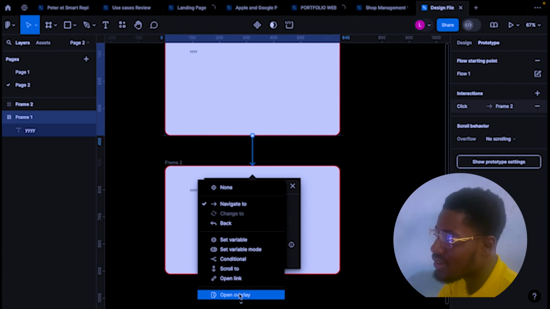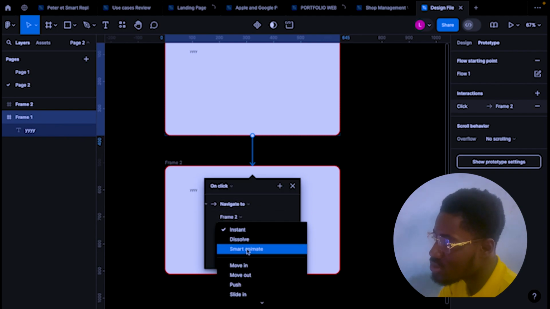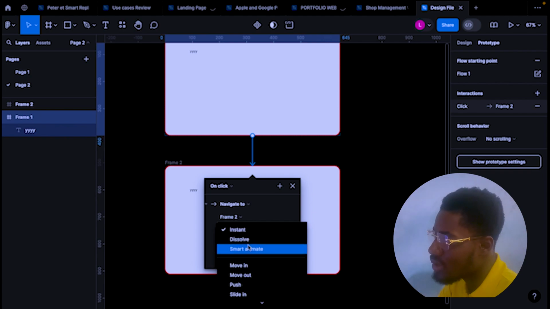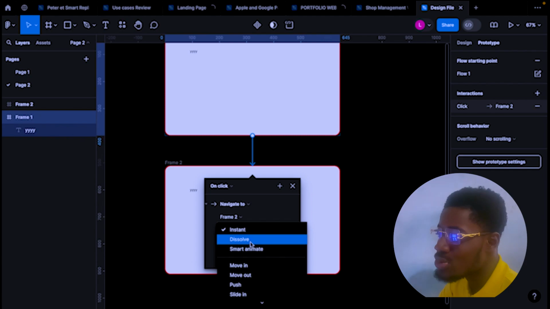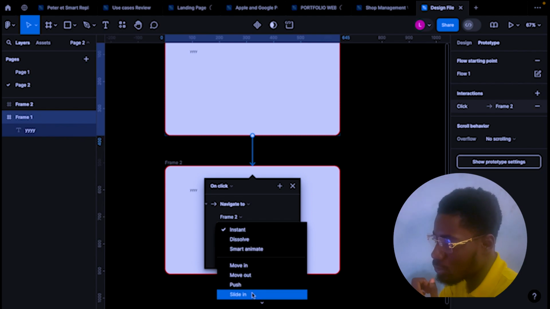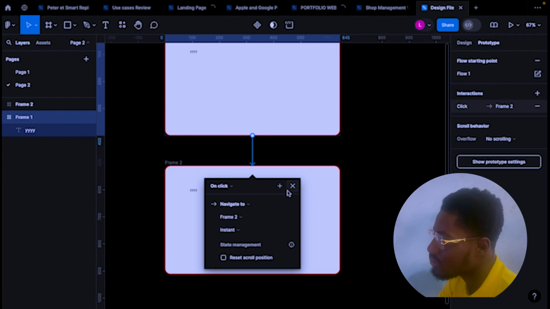Open overlay, open link, scroll to, and conditional. Most of the time we use navigate to. So you get your smart animate to move in, how the animation will behave. Dissolve means it will dissolve when you are moving from frame 1 to frame 2. Smart animate, when you are moving from frame 1 to frame 2, it will smart animate. Move in, move out, push in, slide in, slide out. These are really simple, and as the name implies, that's how they work.